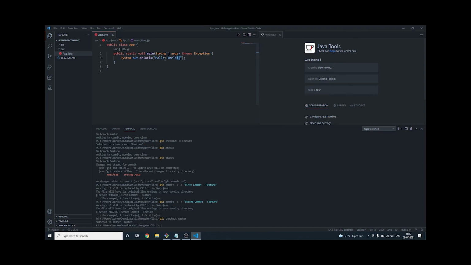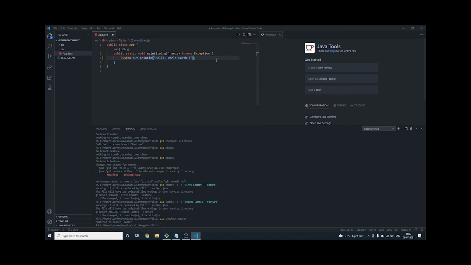Now let's do another commit in the master branch, after we have done the commits in the feature branch. So let's say I will write hello world, hello world, anything, say earth, I don't know.